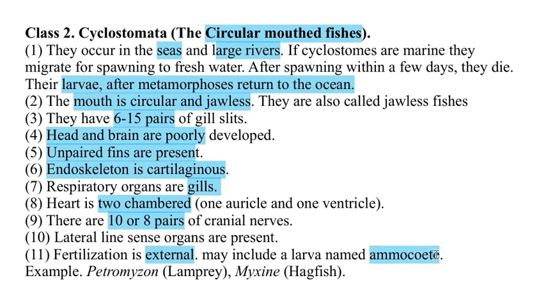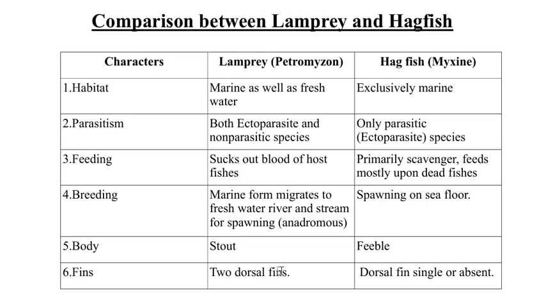The examples of the cyclostomes are Petromyzon, which is commonly called the lamprey, and Myxine, which is the hagfish. Now let's compare the lamprey and the hagfish. Their habitat: the habitat of lamprey is either marine or freshwater, and the hagfish is exclusively marine. Lamprey is ectoparasitic, or it can also be a non-parasitic species. However, the hagfish is parasitic only.